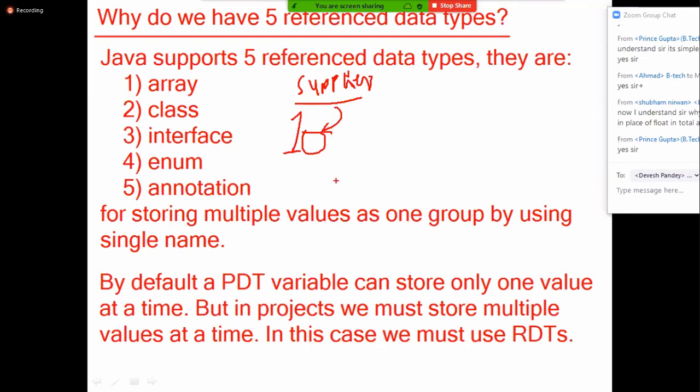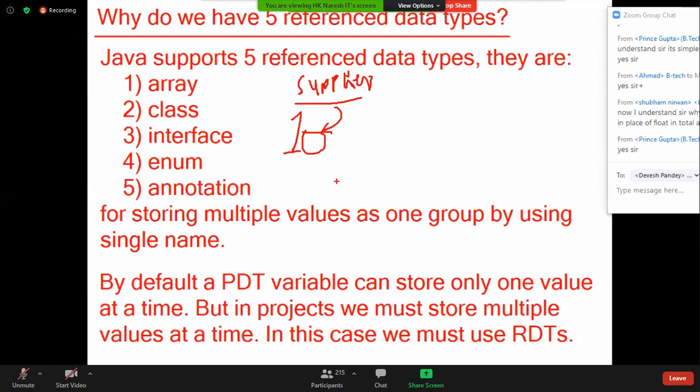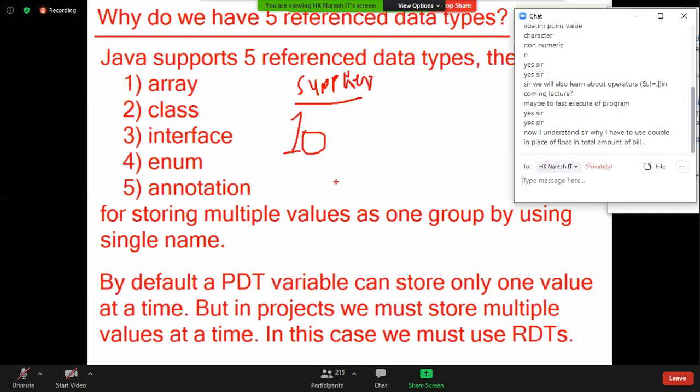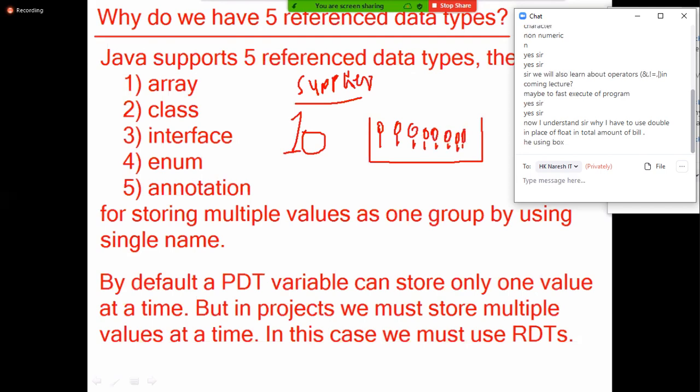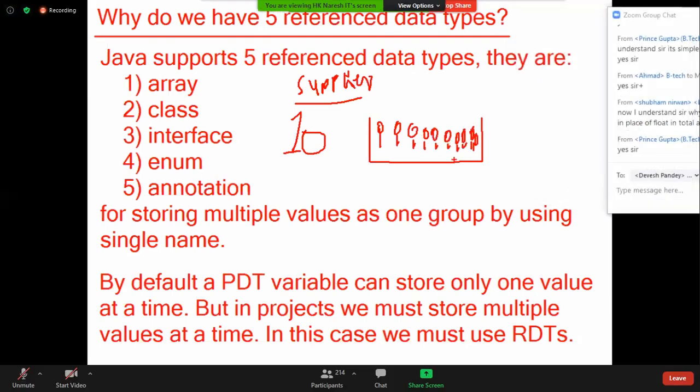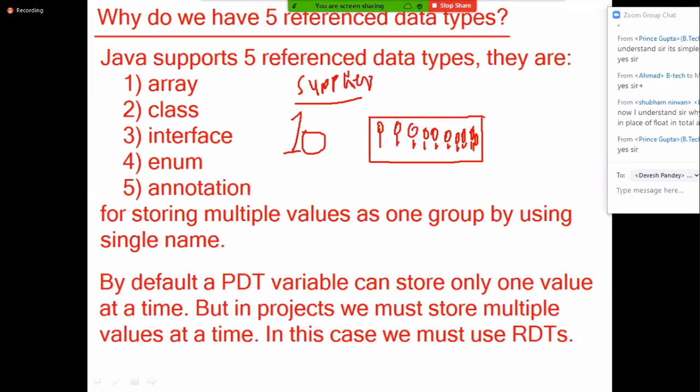No. What is he doing now? He is placing all these 10 bottles inside one box: first bottle, second bottle, third bottle, fourth bottle, fifth bottle, sixth bottle, seventh bottle, eighth bottle, ninth bottle, 10th bottle.